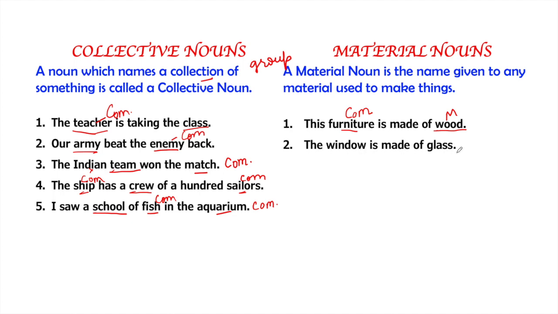The window is made of glass. So window, we know that it's a common noun, but it's made of what? It's made of glass. So glass will be a material noun.